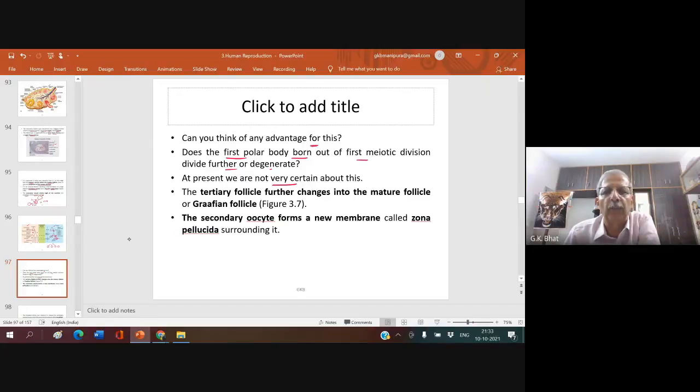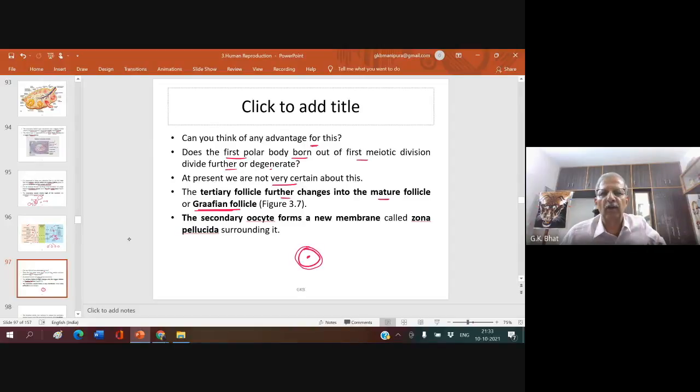And the tertiary follicle further changes into a mature follicle or Graafian follicle. We have seen the tertiary follicle, and it further matures and forms a Graafian follicle. The secondary oocyte forms a new membrane called the zona pellucida around it. Outer to the secondary oocyte, you come across the zona pellucida layer.